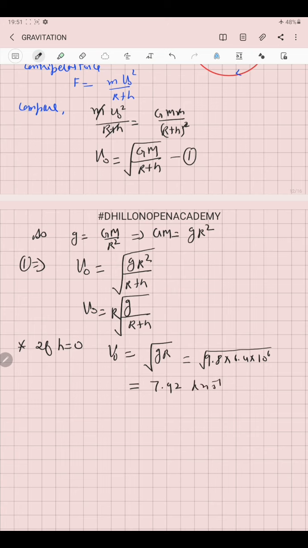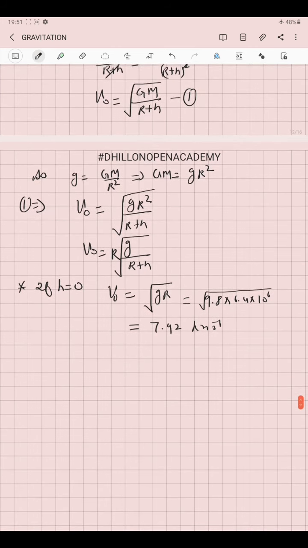That means when any satellite is revolving around the earth at a distance equal to the radius of the earth, its orbital speed comes out to be 7.92 kilometer per second.